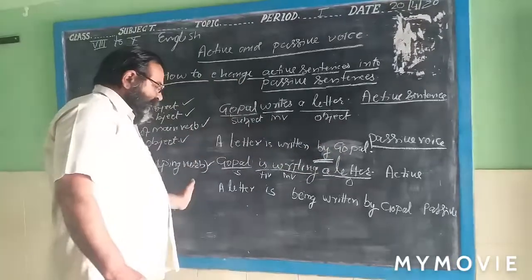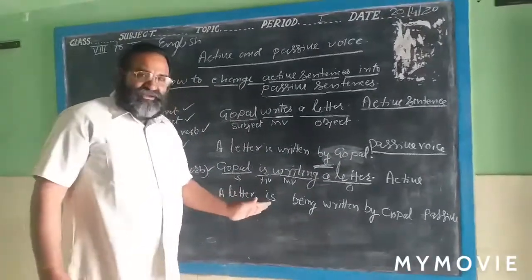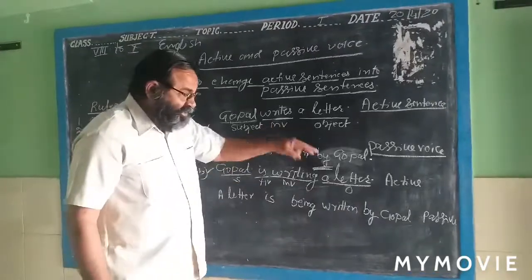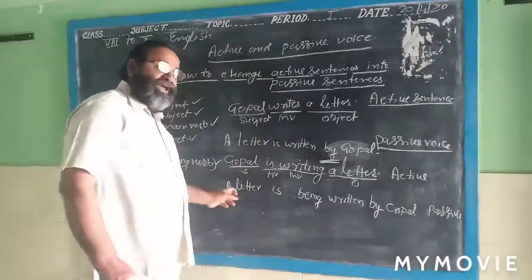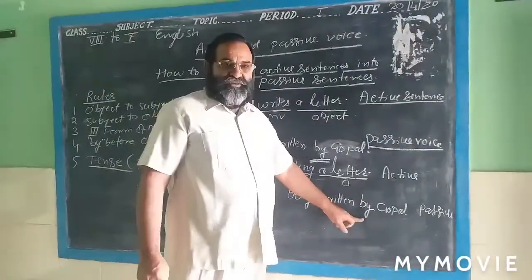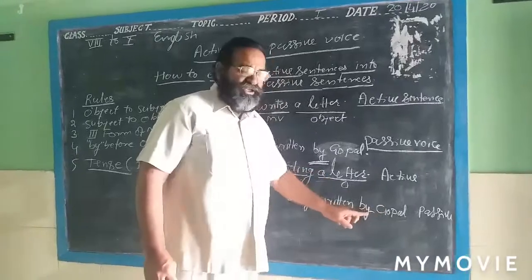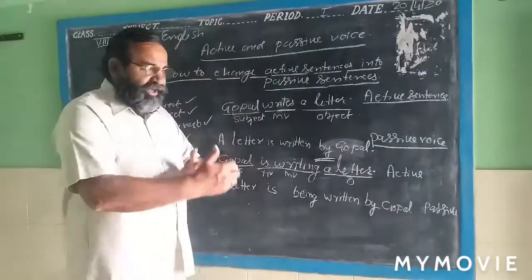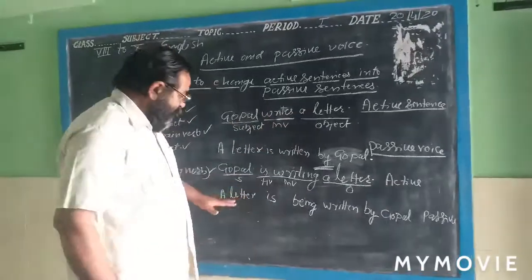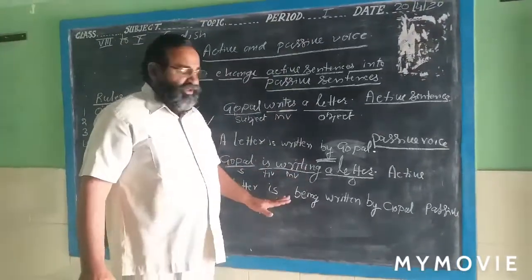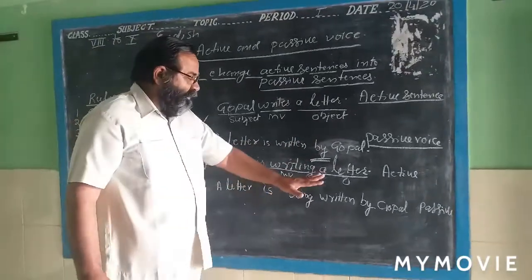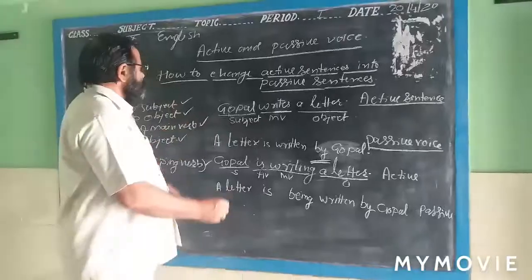Now the object is not doing the work. The letter is not doing the work. Gopal, same person is doing the work on the object, but by the help of the by. He has changed the direction or writing shape in English, nothing else. Gopal is writing a letter. A letter is being written by Gopal.